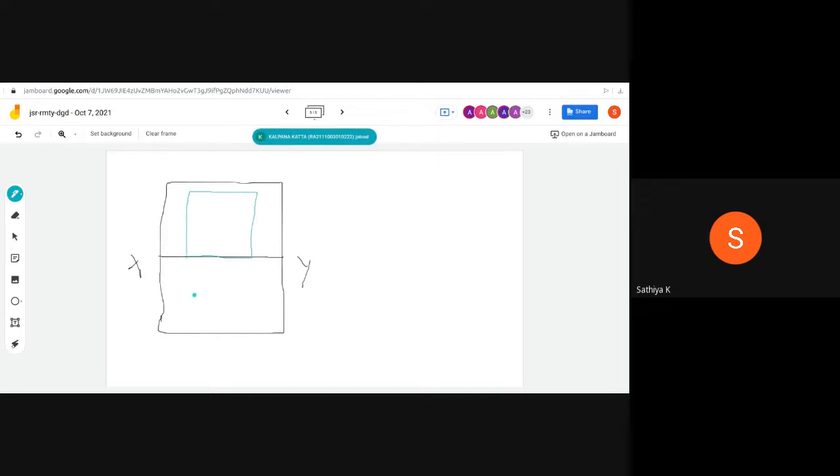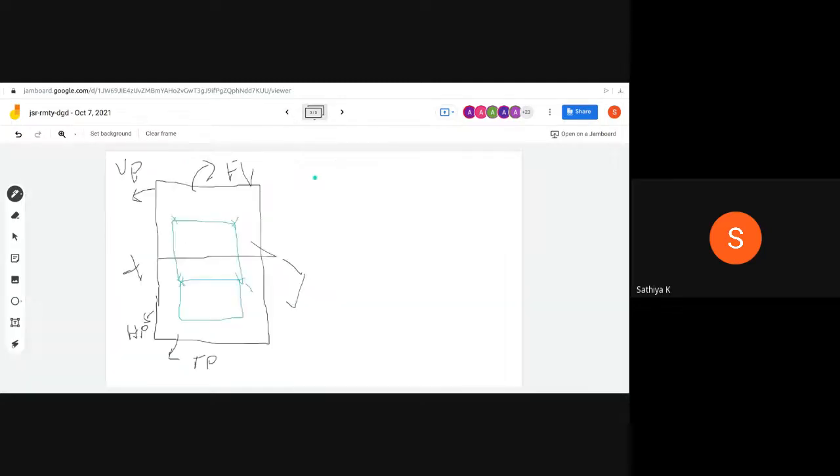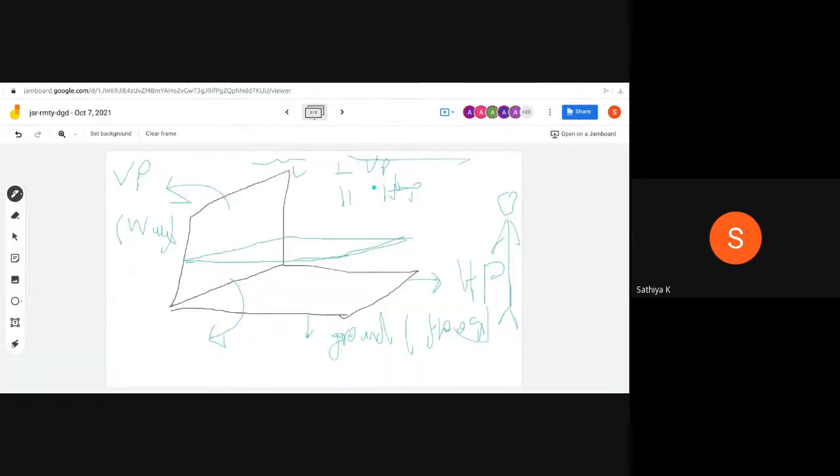Then what about the top view? The top view is nothing but just a line, which is getting the projection. I can use a different color for the projection. So this is my top view. The line is my top view, and the rectangular plane is my front view. So this is case 2.